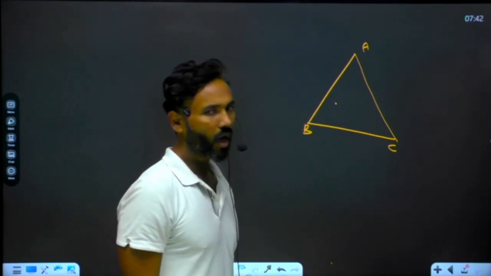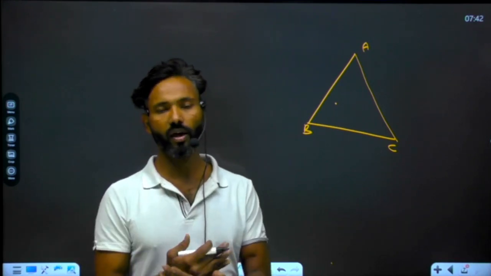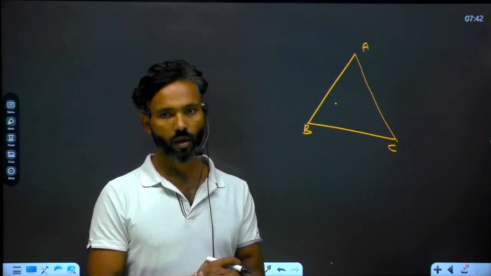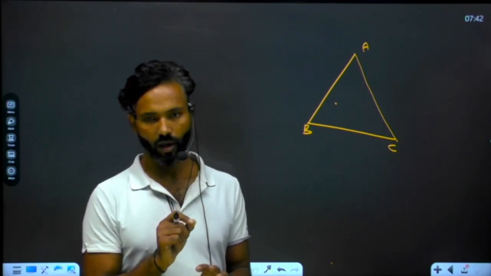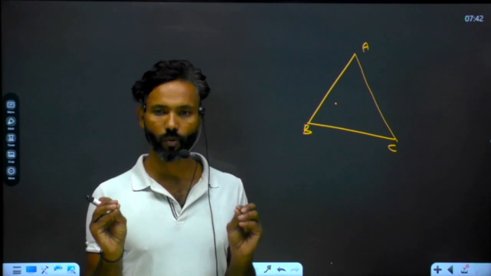Understand? After that, in the question it will be mentioned that from that point 3 perpendiculars are dropped on the respective sides and the lengths of those perpendiculars will be provided.